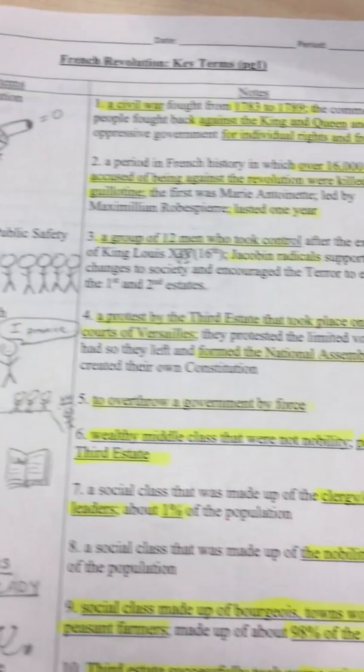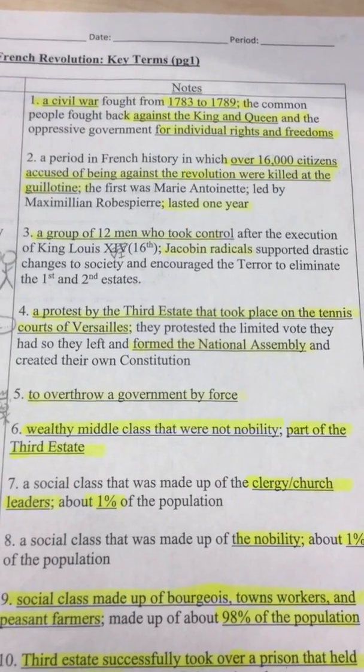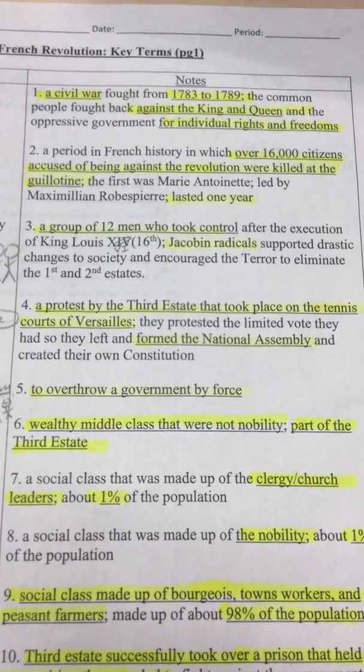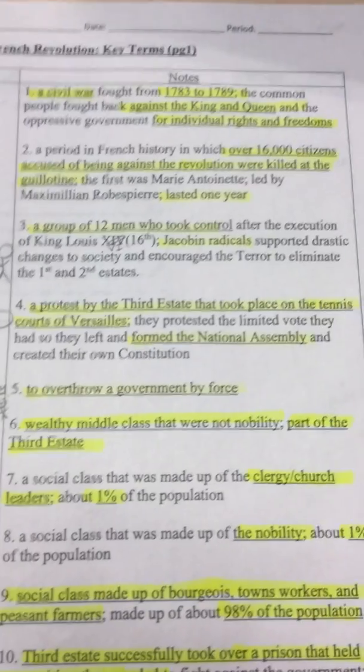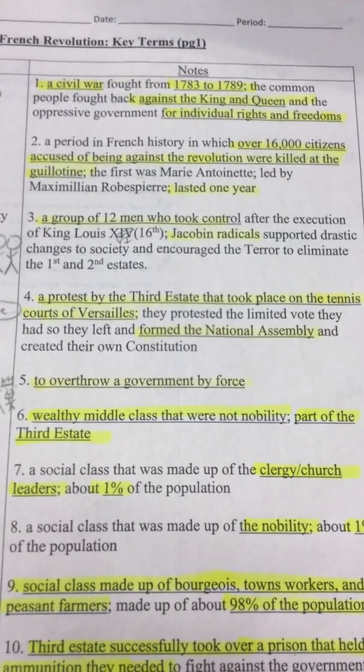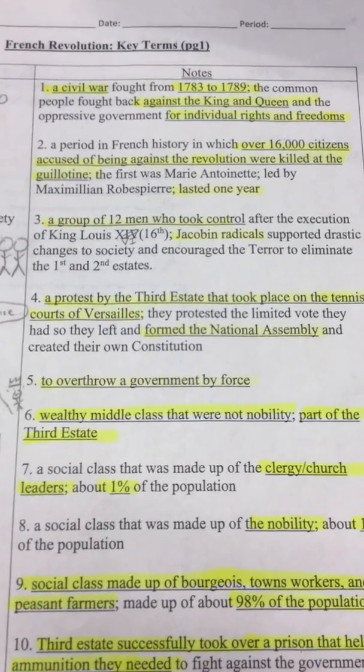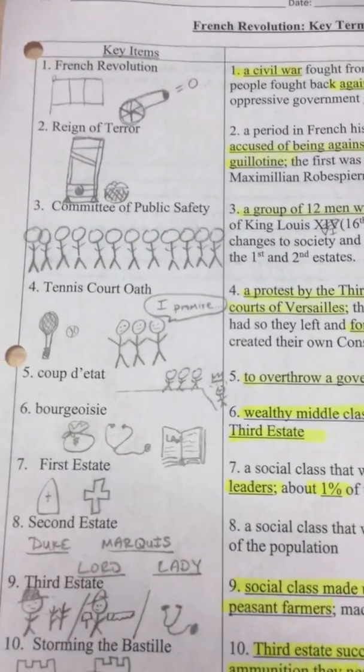The Reign of Terror. This was a period in French history in which over 16,000 citizens accused of being against the revolution were killed at the guillotine. The first person killed was Marie Antoinette. This was led by Maximilien Robespierre, and it lasted about 1 year. Ironically, he was the last person to be killed.